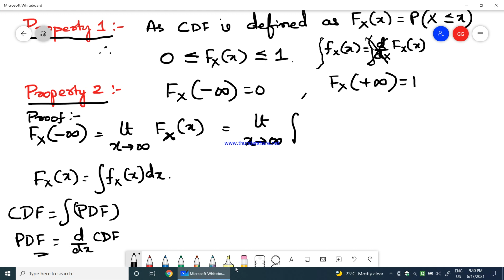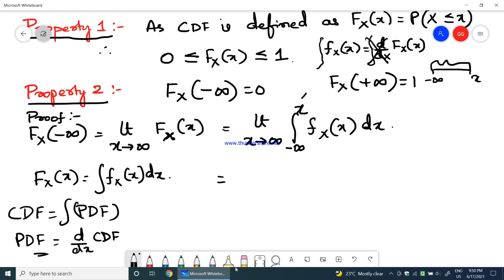Therefore, I will just write Fx of x to be equal to integration of fx of x dx. Now, what would be the limit for integration? This will always be minus infinity to some random variable x. So, you differentiate with some dummy variable x. Here you integrate also with some dummy variable x, but I am going to give a complete range which is minus infinity to some dummy variable x. So, that becomes a complete range from minus infinity to x in the number line. So, this is minus infinity, this is some dummy variable x. So, I am going to find out the probability density function of overall range, that is what it means.